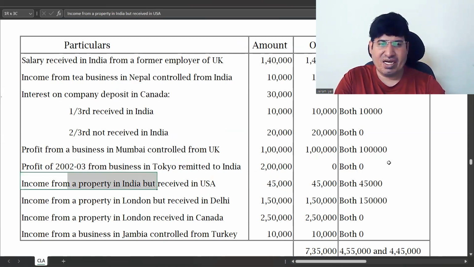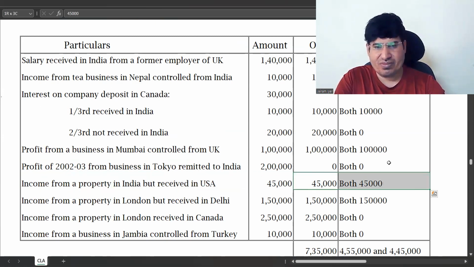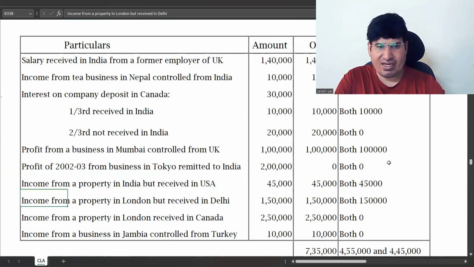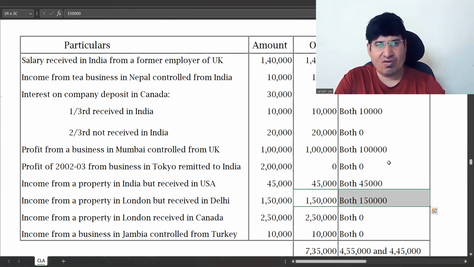Income from property in India but received in USA. Property is in India, right? So you are using Indian territory to generate income, taxable for all. Accrued in India it is. Income from property in London but received in Delhi. You have received the income in Delhi, taxable for all.